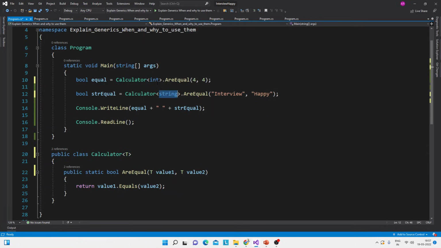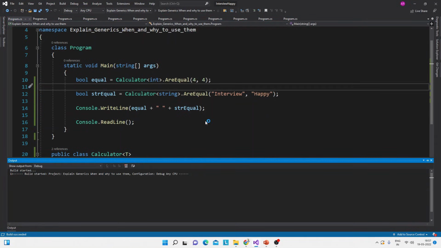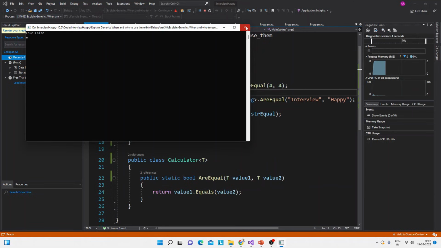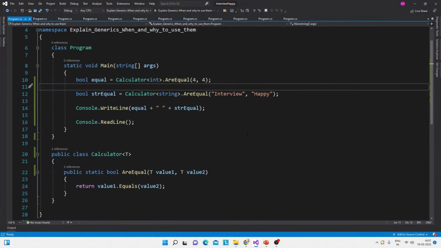So now again we will see what the output will be, and the output will be the same. See, it is true and false. So that's how generics work. Basically, the strongly typed things are now loosely typed, and your method is now type independent, which is the main purpose of generics.